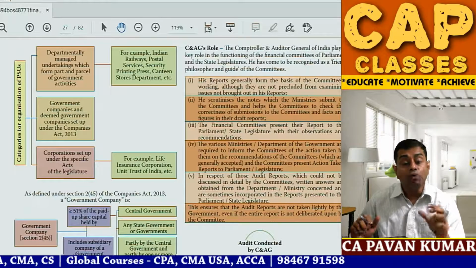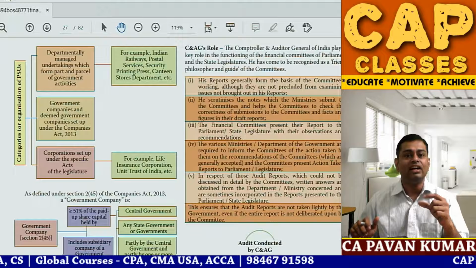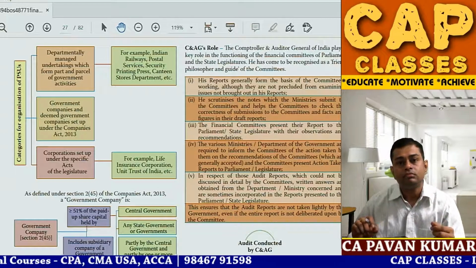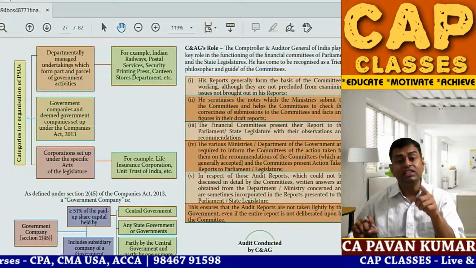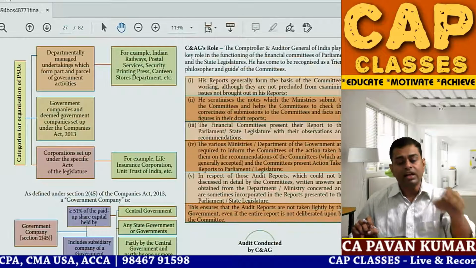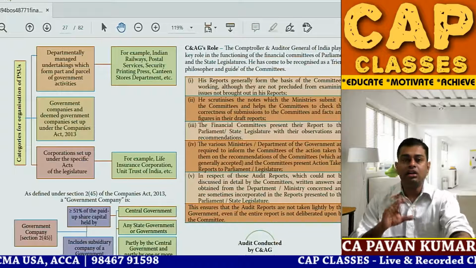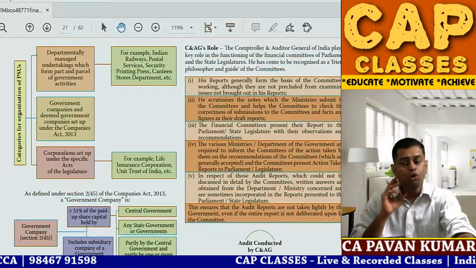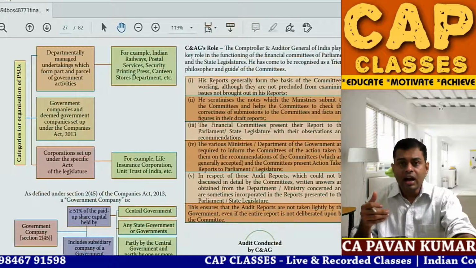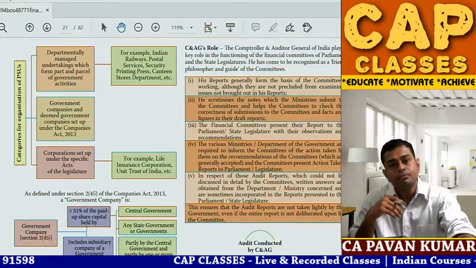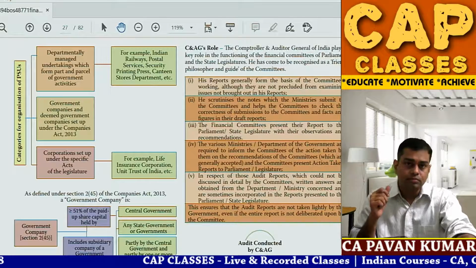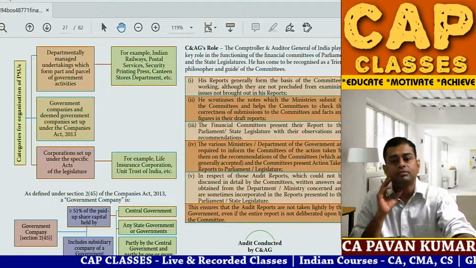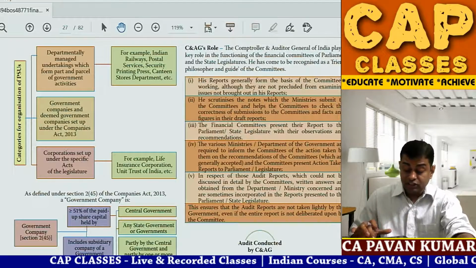The third one is corporations set up under special acts. For example, how SBI is incorporated. Do you think SBI is a company? Is it SBI Limited? No, it is SBI. Do you think LIC is incorporated under Companies Act? No, it is not LIC Limited. It is Life Insurance Corporation of India. That's all. Do you think UTI is a company? No. These are incorporated under the special acts. These are called corporations. You understand? So they are also PSUs. So PSU basically refers to 3 things. That's all.